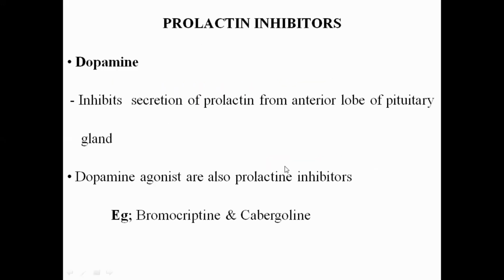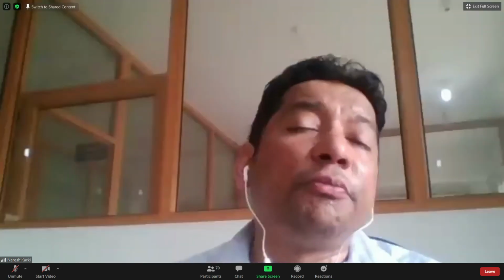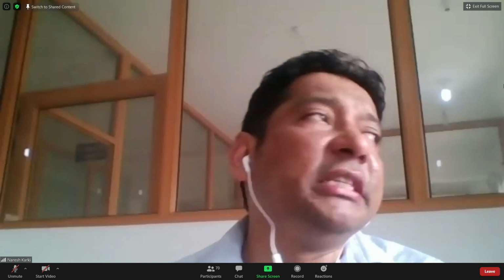Now the prolactin inhibitors. Commercial preparation of prolactin is not present, but prolactin inhibitors are present. Where are prolactin inhibitors used? They are used when there is a condition that results in excessive secretion of prolactin. What is that? Hyperprolactinemia.